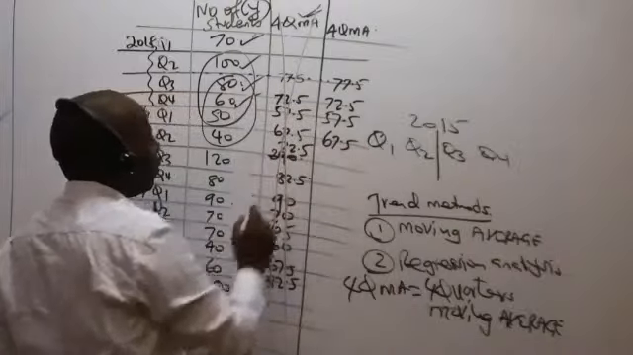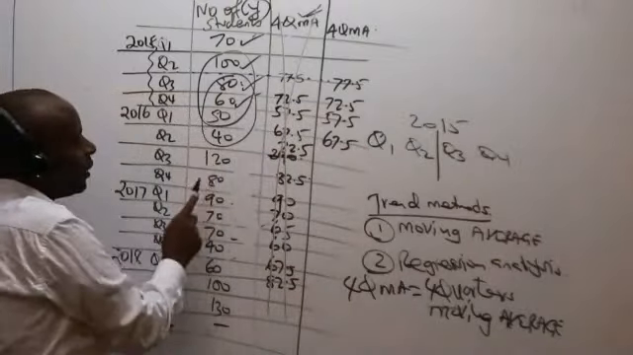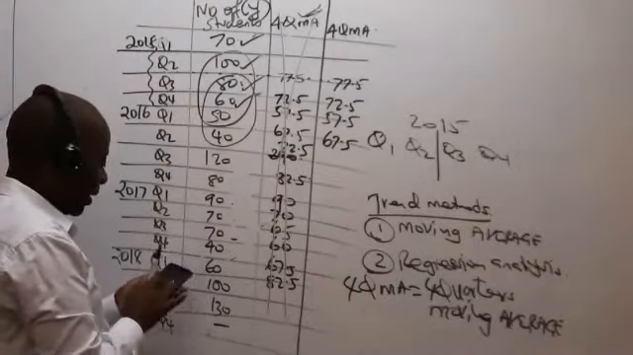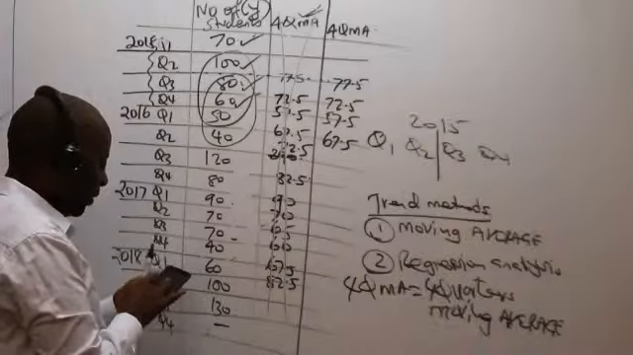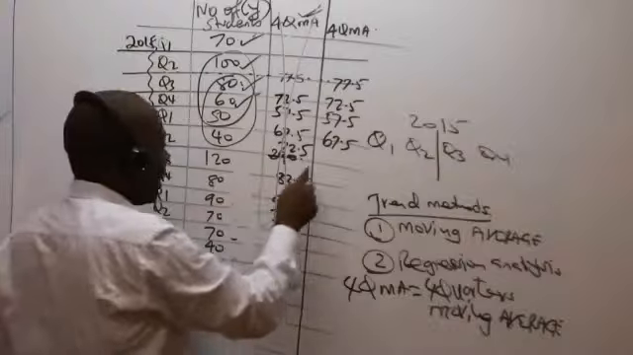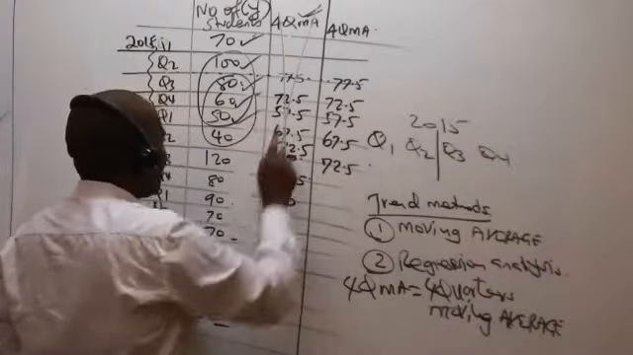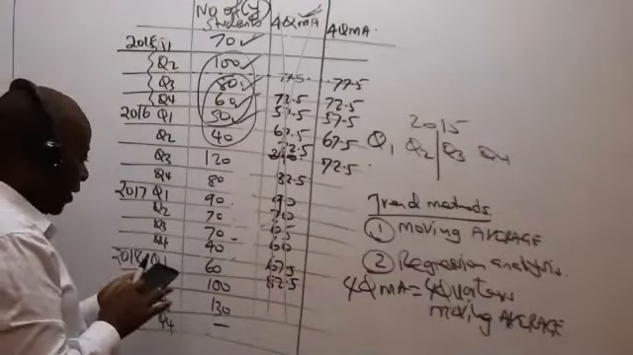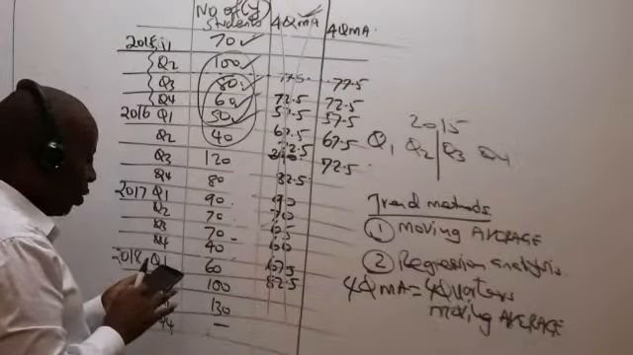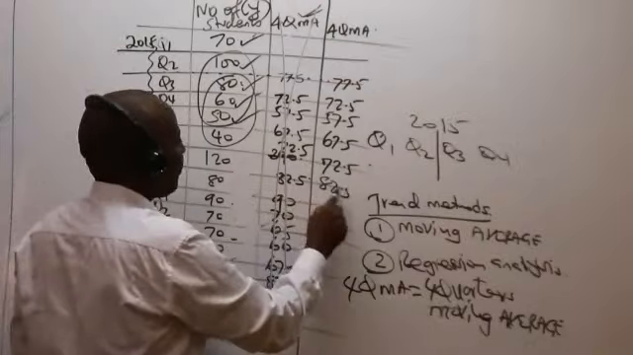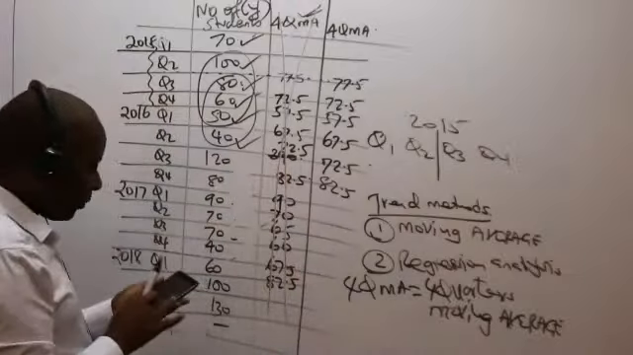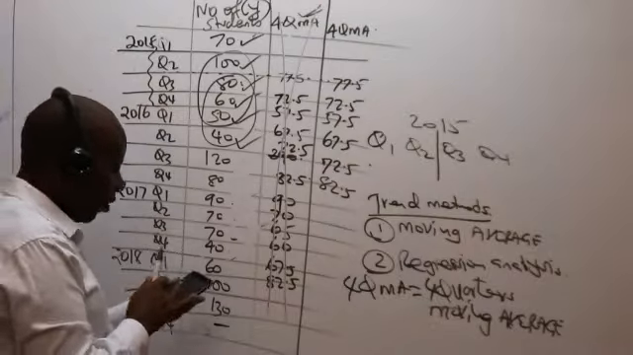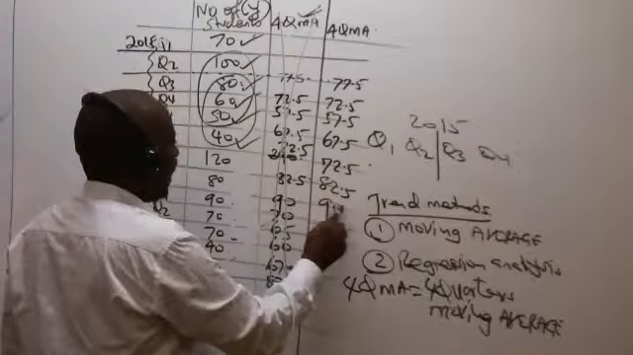So tick the next one. Now the next 4: 50 plus 40 plus 120 plus 80, which gives me 290 divided by 4, which gives 72.5. You tick this. Then 40 plus 120 plus 80 plus 90, divided by 4, gives me 82.5. I tick that. Then 120 plus 80 plus 90 plus 70, divided by 4, gives me 90. I tick that.